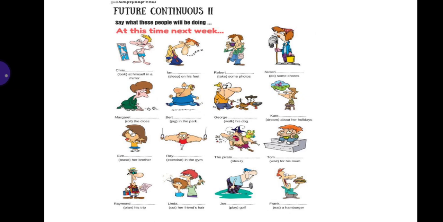Next activity is about future continuous tense. What is future continuous tense? We use will be and the fourth form of the verb. Here are some pictures given, and the word that is in brackets, you will have to use this word in future continuous tense. Look at the pictures very carefully, and look at the word that is in brackets. Use these words with the future tense.